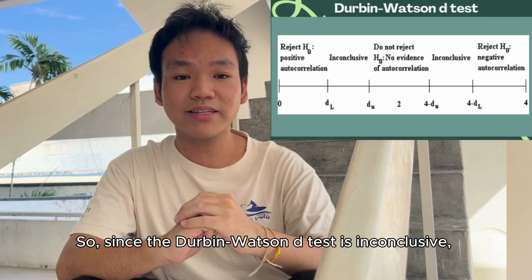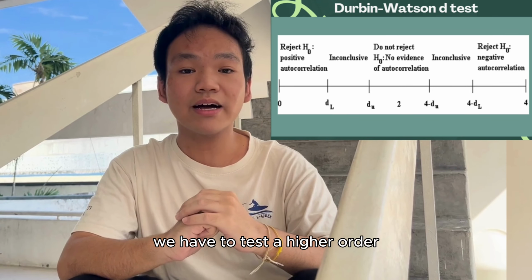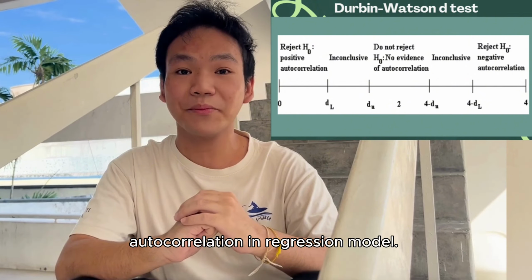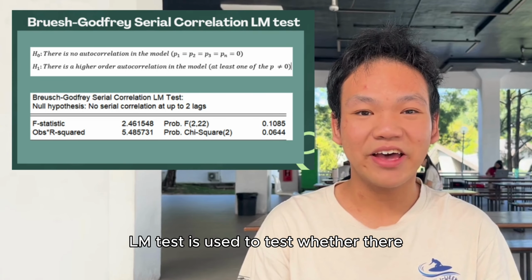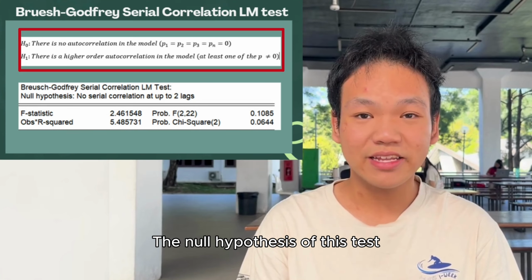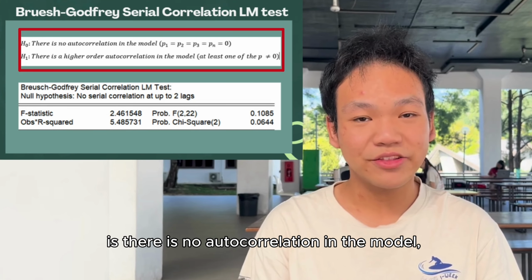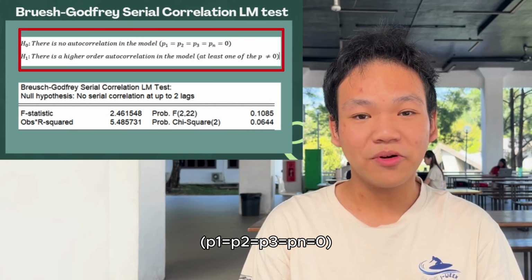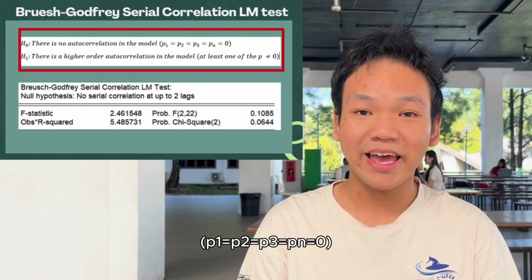So since the Durbin-Watson test is inconclusive, we have to test for higher-order autocorrelation in the regression model. The Breusch-Godfrey serial correlation LM test is used to test whether there is higher-order correlation in the regression model or not. The null hypothesis of this test is there is no autocorrelation in the model, rho 1 equal to rho 2 equal to rho 3 equal to rho n equal to 0.